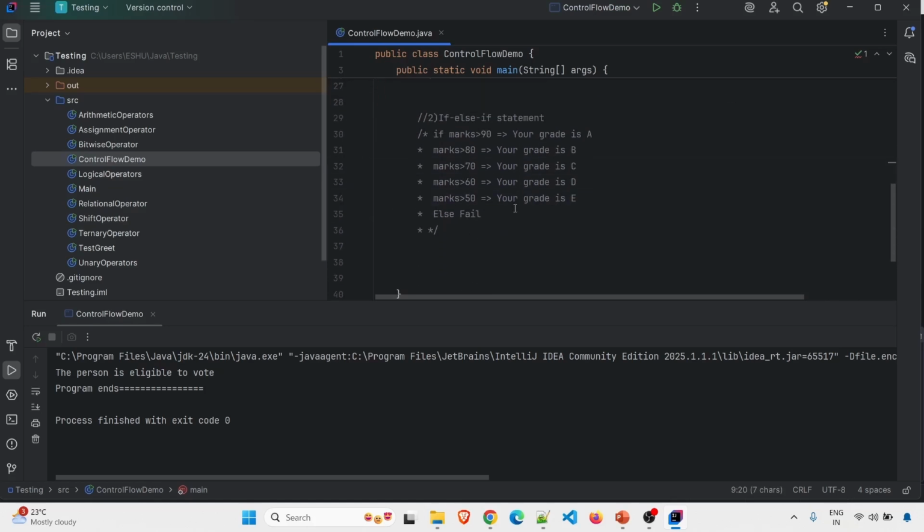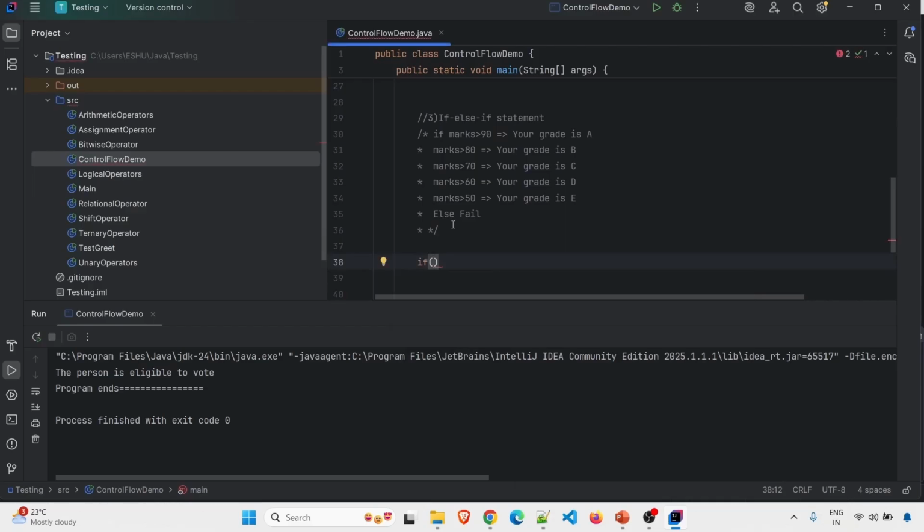So here if we see there are multiple conditions which need to be taken care of. If we have such a scenario in which we have to handle multiple conditions, then we can go for if else if statement. And this is also called an if else if ladder. How to implement this code, we will see.